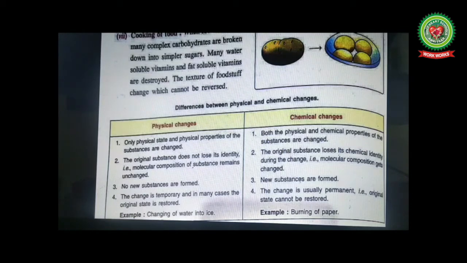Like changing of water into ice, ice can be again changed to water. It's a physical change. Fourth, the change is usually permanent in chemical changes. That is, the original state cannot be restored. Example, cooking of food. Cooked food cannot be made raw again. So, the change is permanent. Example for physical change is changing of water into ice. We have done it earlier also. And for chemical changes, burning of paper.